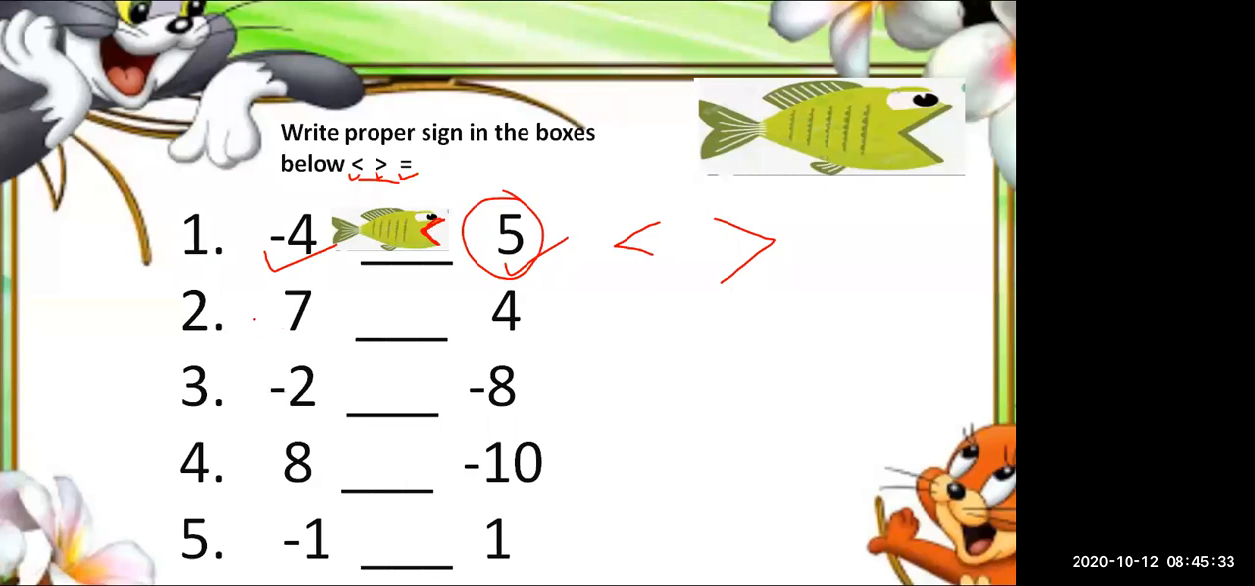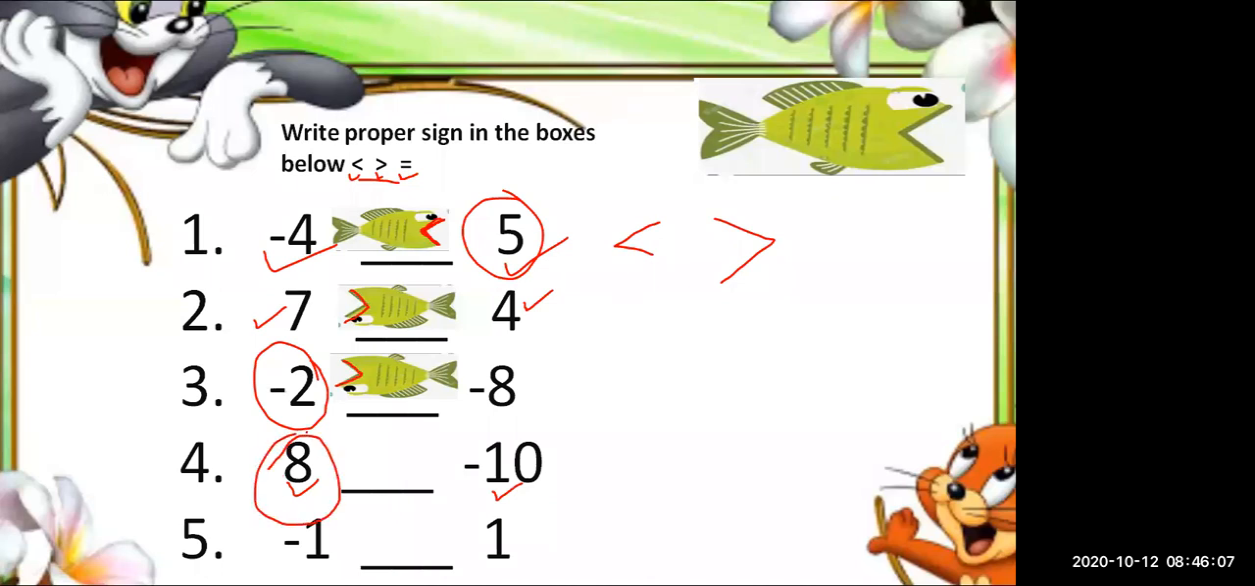Can you let me know which is bigger between 7 and 4? 7. Very good, Neeraj. 7 is bigger, so definitely the fish's mouth will be open towards 7. Next, -8, -2. -2. Very good, because when the numbers are negative, the smaller number becomes the bigger one. So -2 is bigger, and the fish will eat -2. -10 and 8. 8. Because when it comes to a positive and a negative number, the positive number is always the bigger number. So the fish's mouth will be towards 8.